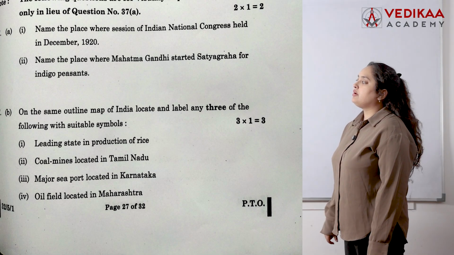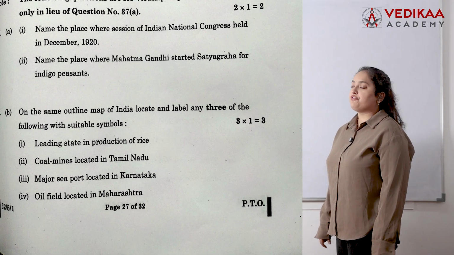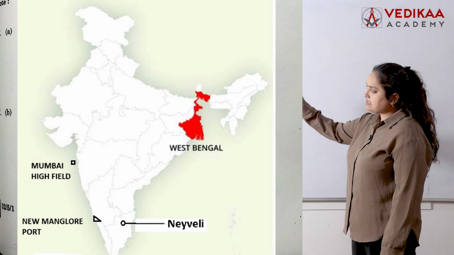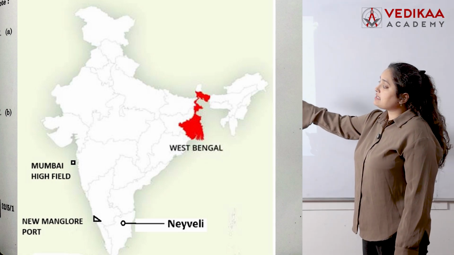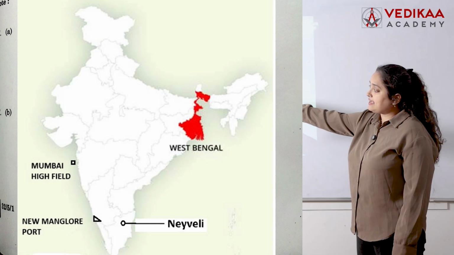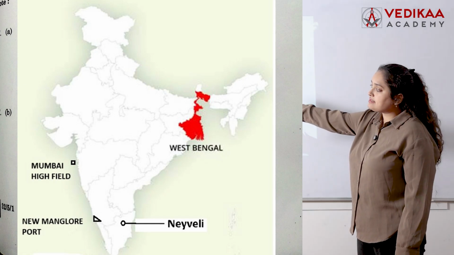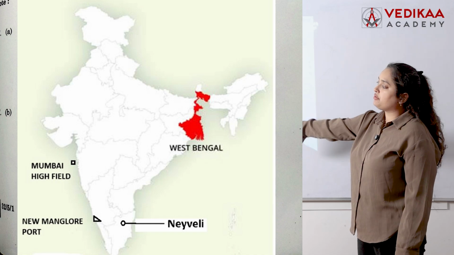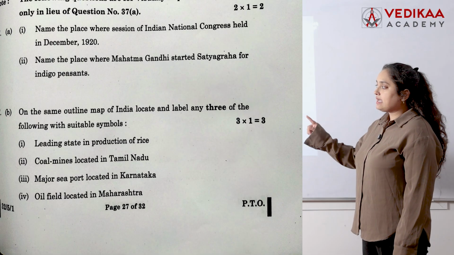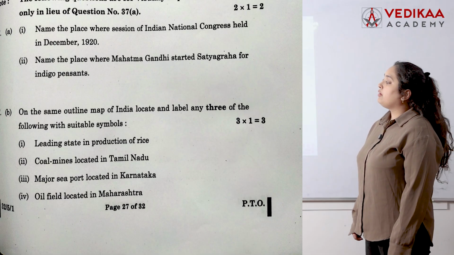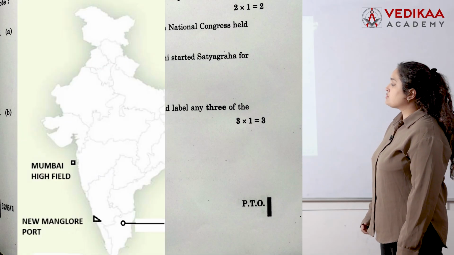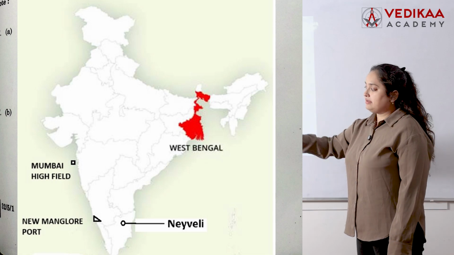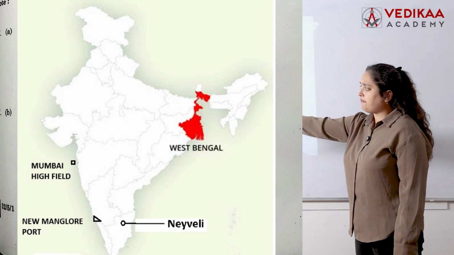First, the leading state in production of rice. Let's see the map. West Bengal is the leading state in production of rice. West Bengal is here in the map. See the location. Now, second part: coal mines located in Tamil Nadu. See the map, that is Neyveli in Tamil Nadu, Neyveli.